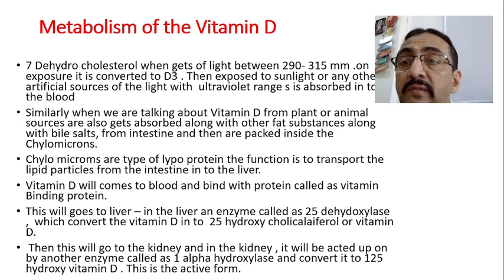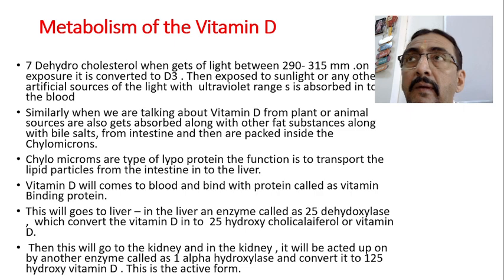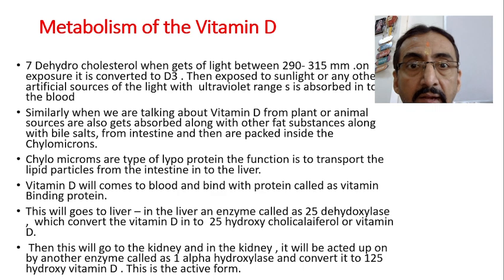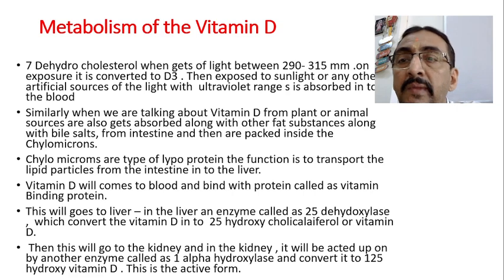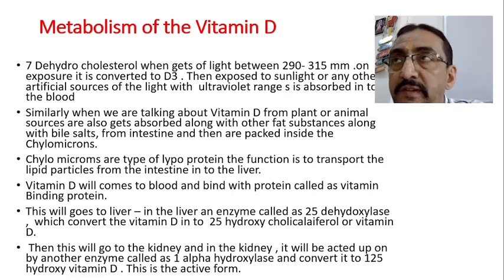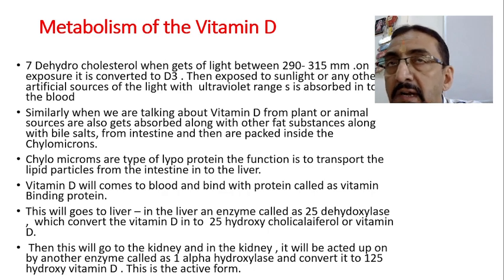Now 7-dehydrocholesterol, on exposure to sunlight of wavelength 290 to 315 nm, will be converted into D3, the first form. First the precursor is converted into D3, D3 to D2, D2 to D1.